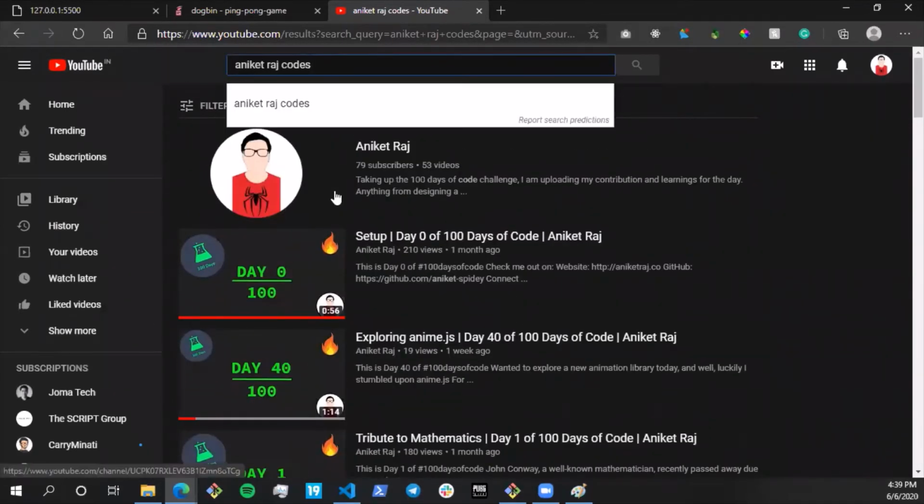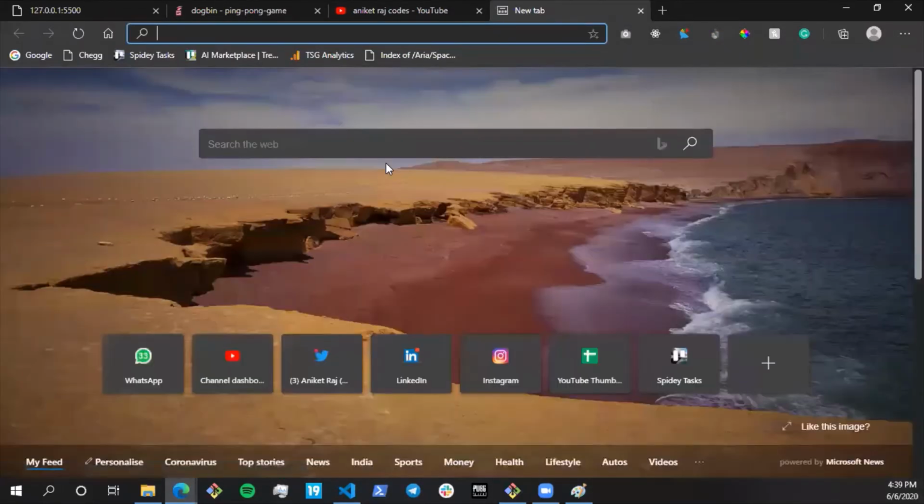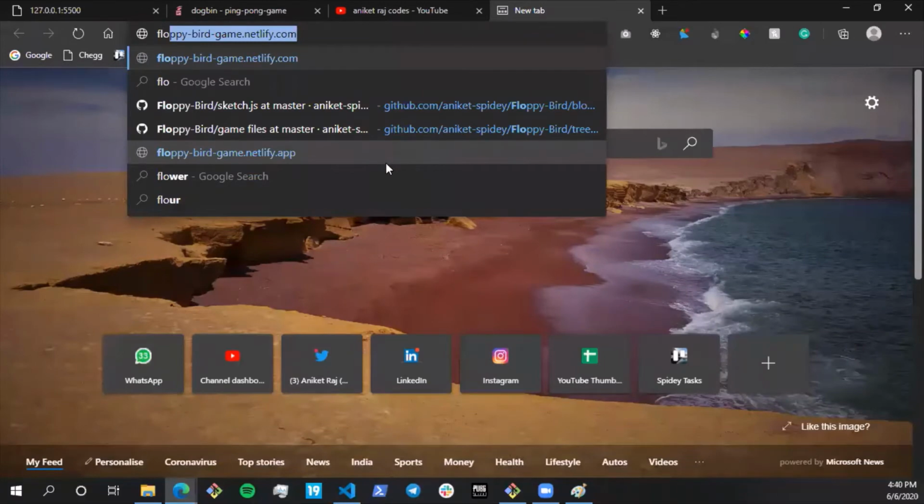Over here, in a lot of code I have used P5. Let me just show you a few things. I think I have uploaded some of them as well. Yeah, so I made this very silly version of Flappy Bird, and everything is made in P5. The code to this game is on my GitHub as well, so you guys can check that out. And this is purely done in P5.